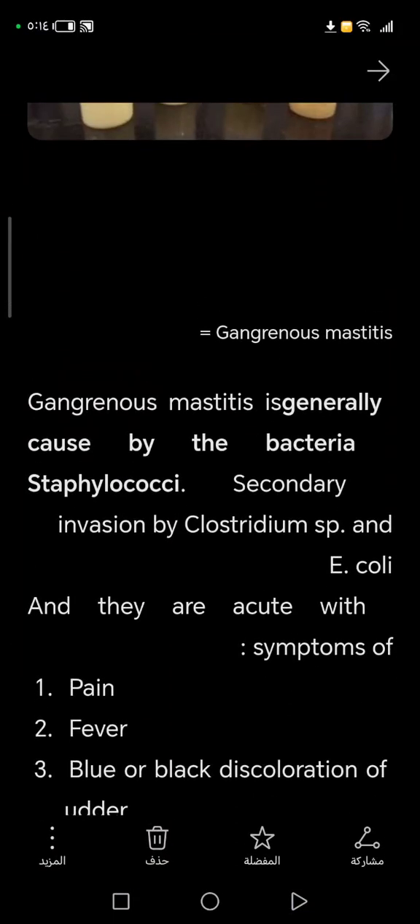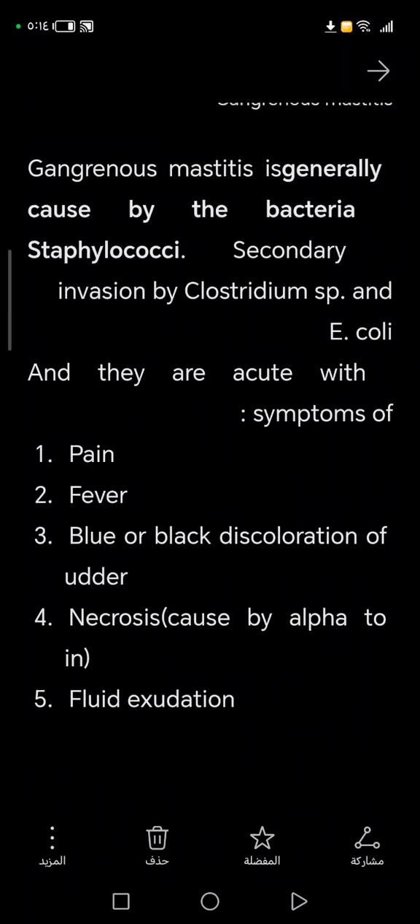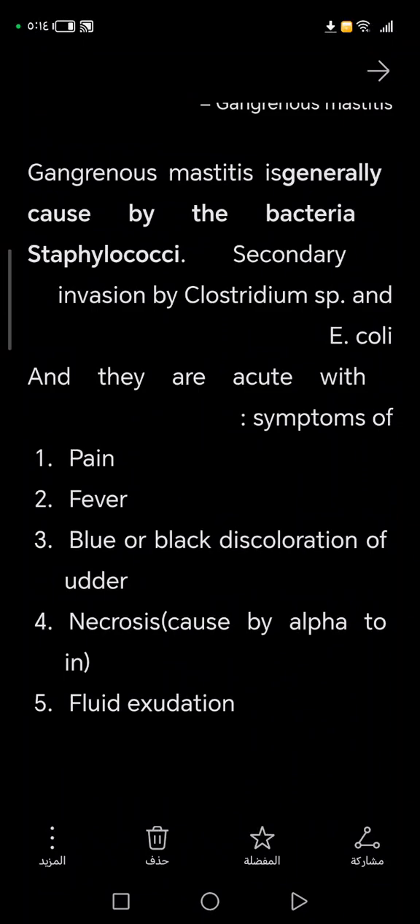Quickly, let's go to gangrenous mastitis. So what's gangrenous mastitis? It's gangrene of the udder, okay? Gangrenous mastitis is generally caused by the bacteria Staphylococci, okay? We have staph bacteria, as I say. Secondary invasion is by Clostridium species and E. coli. So what type of Clostridium? Mostly Clostridium perfringens, okay?